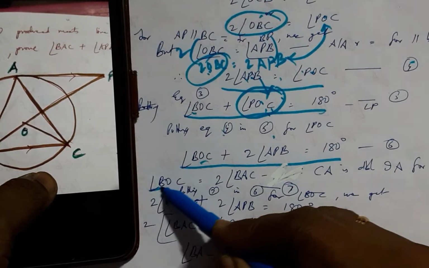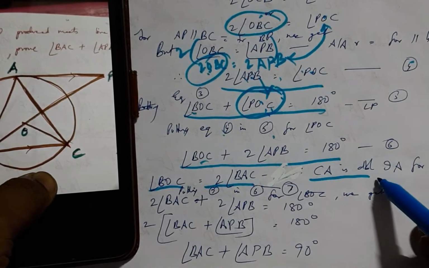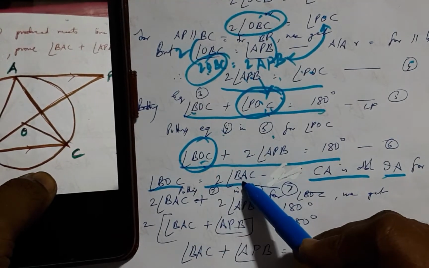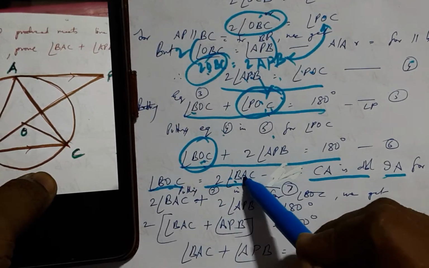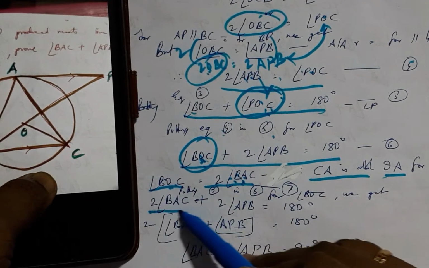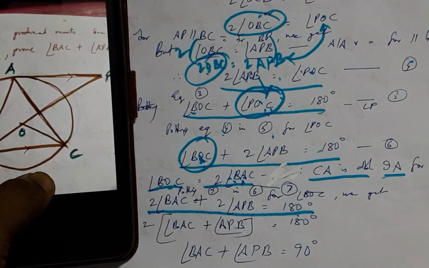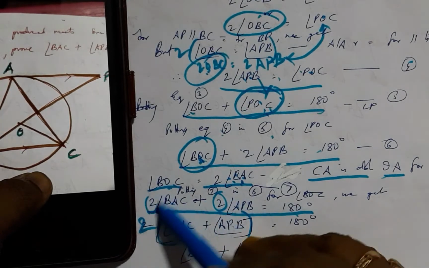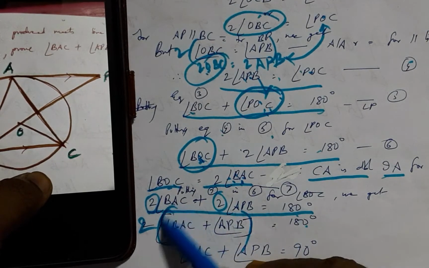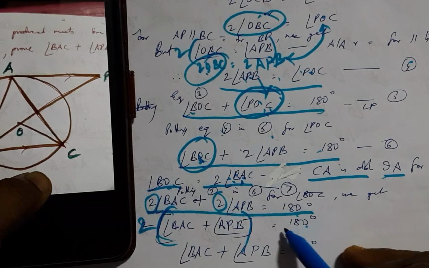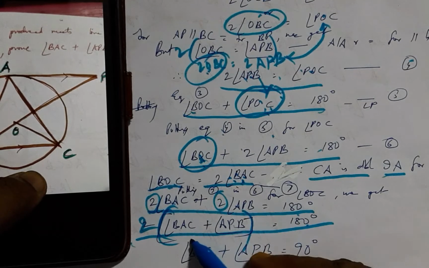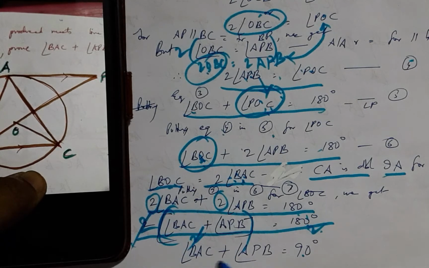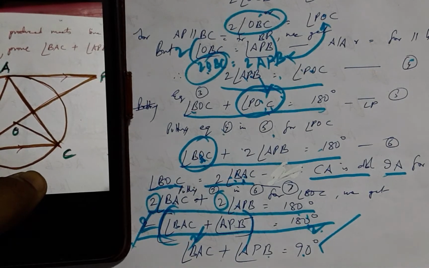Now herein I have obtained this with the central angle and the inscribed angle, and now I wish to replace BOC with this, because this equals this. I will replace it with this, and 2 BAC plus 2 APB is equal to 180. I have taken 2 common for these two angles. Then, dividing the entire thing by 2 on both sides, I will have 180 by 2 is 90, and these two get nullified, and I am left with this proof which is required.